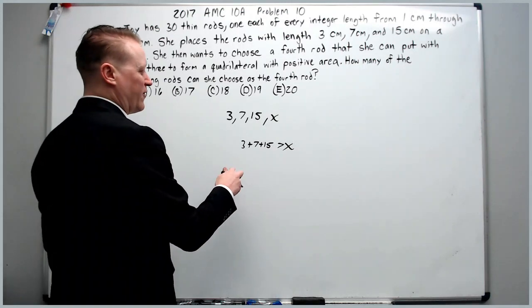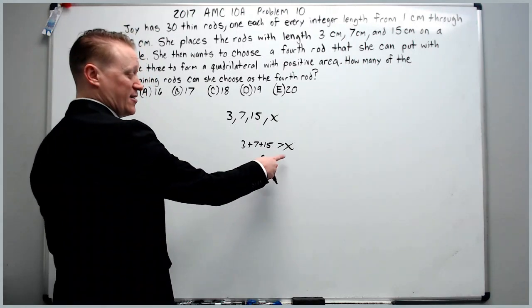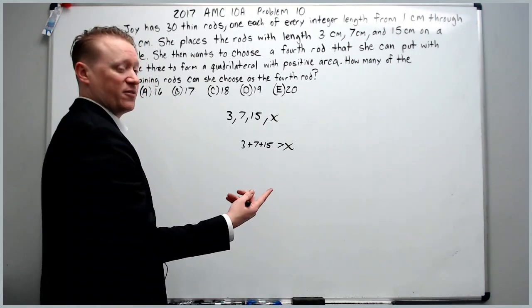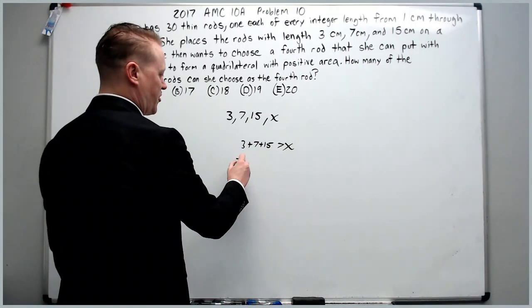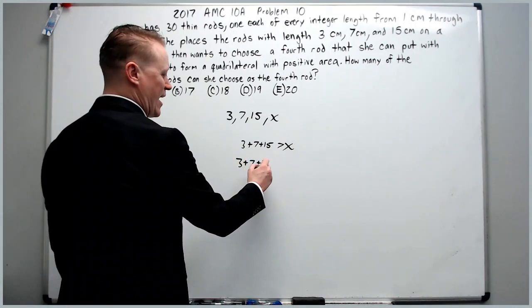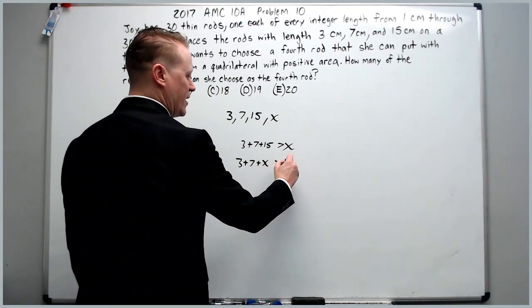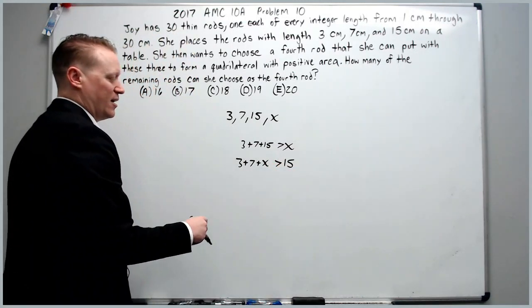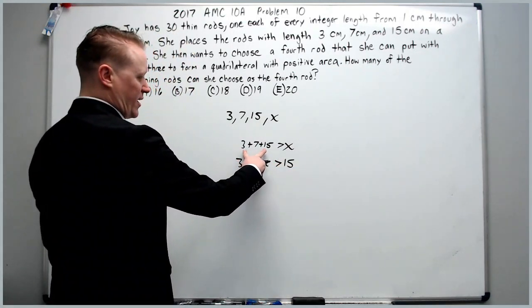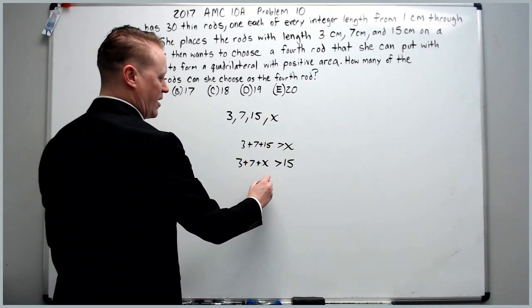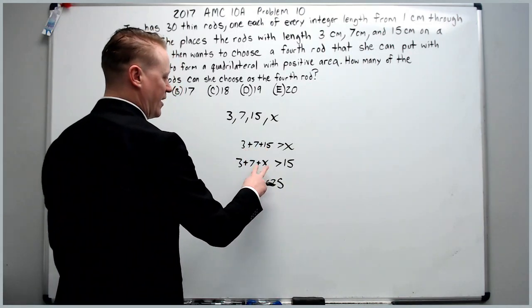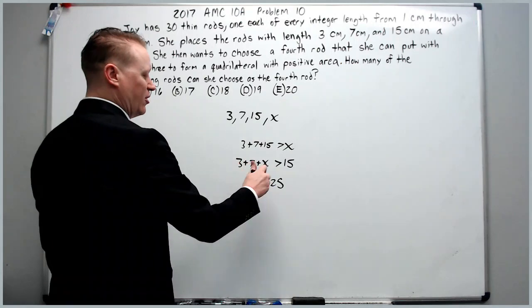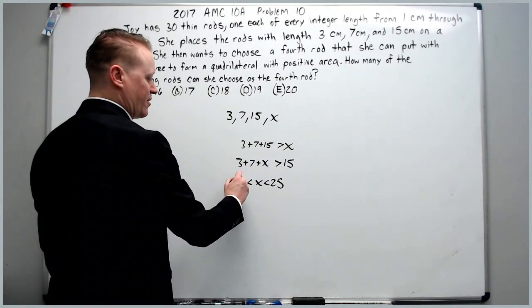And similarly, if I add the 3 smallest sides, if we think of x being smaller than 15, then 3 plus 7 plus x is going to have to be greater than 15. So we simplify this, we get 25, so x is less than 25, and you move the 10 over, you're going to get x is greater than 5.